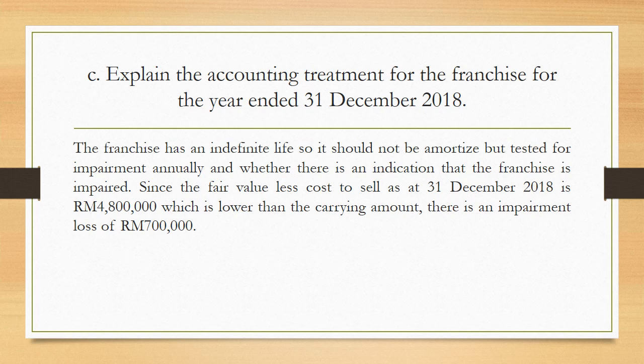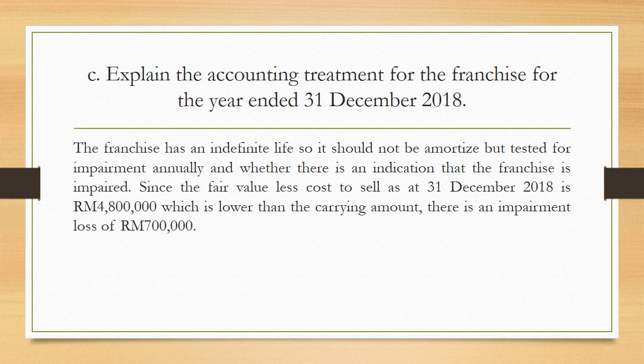So for the answer, let me read the question. Explain the accounting treatment for the franchise for the year ended 31st December 2018. As you can see, you need to apply the initial recognition and measurement, and also the subsequent measurement, because the intangible asset has an indefinite useful life. So the answer: the franchise has an indefinite useful life, so it should not be amortized, but tested for impairment annually and whenever there is an indication that the franchise is impaired. That's the rule for indefinite useful life.